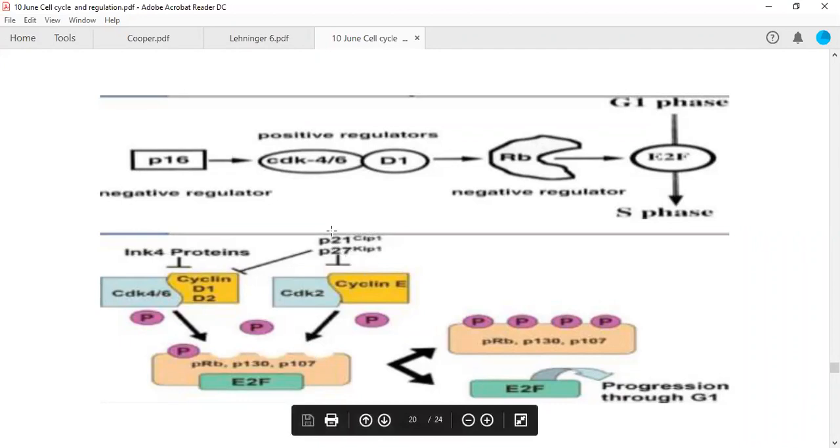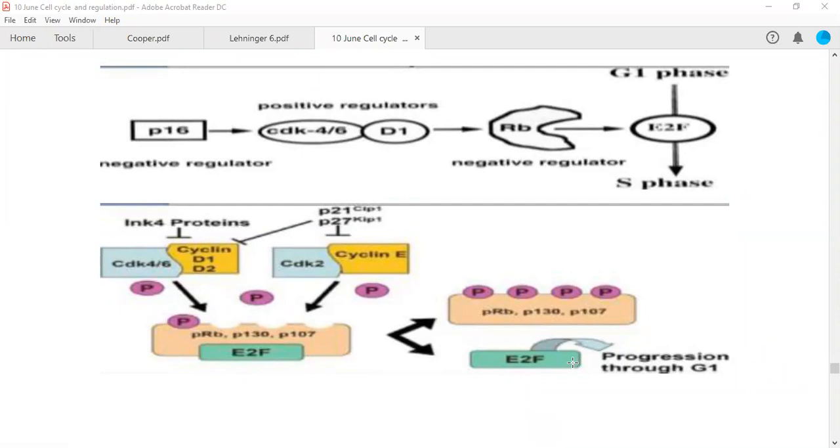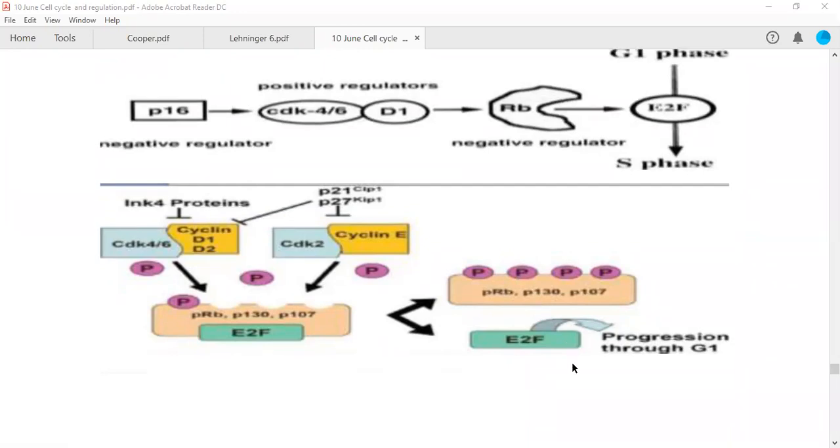But if these are not present, the phosphorylation will take place. Once the retinoblastoma and other proteins are phosphorylated, there is loss of affinity between these proteins and E2F. Now E2F will be freed and will move into the nucleus, enhancing the formation of certain proteins because transcription will be activated.